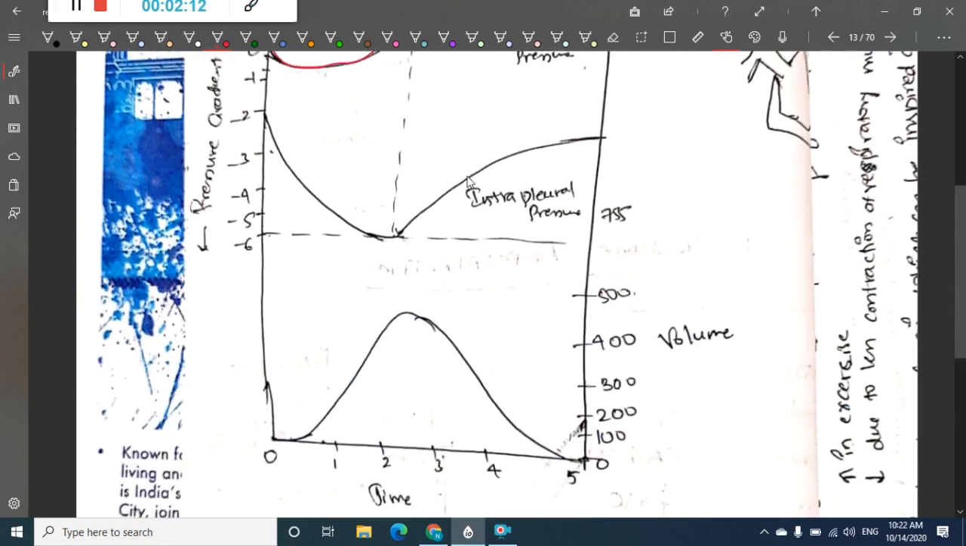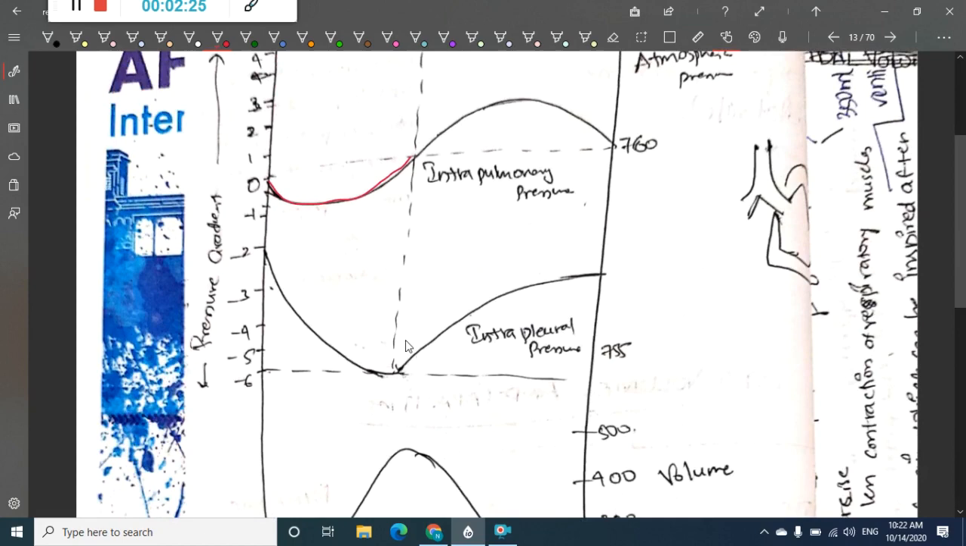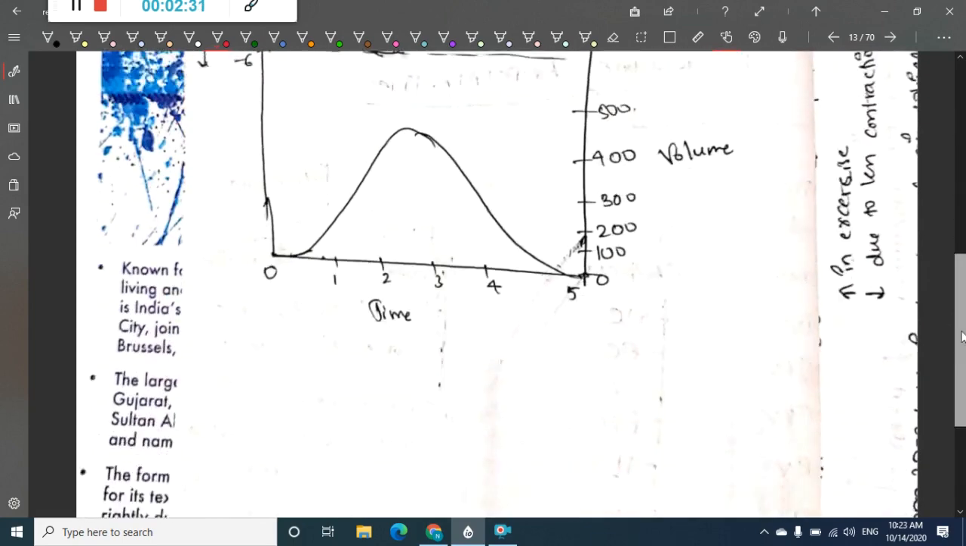If you see the intrapleural pressure, in the beginning it is less negative, and it becomes more and more negative as inspiration progresses. In expiration it increases and comes back to normal. This is with time.